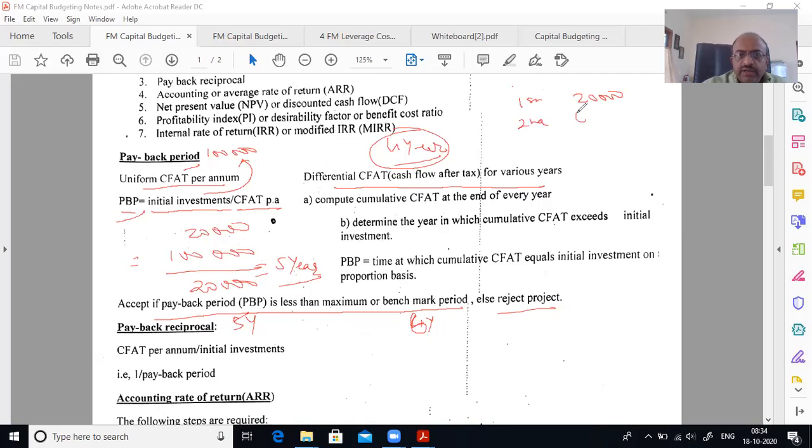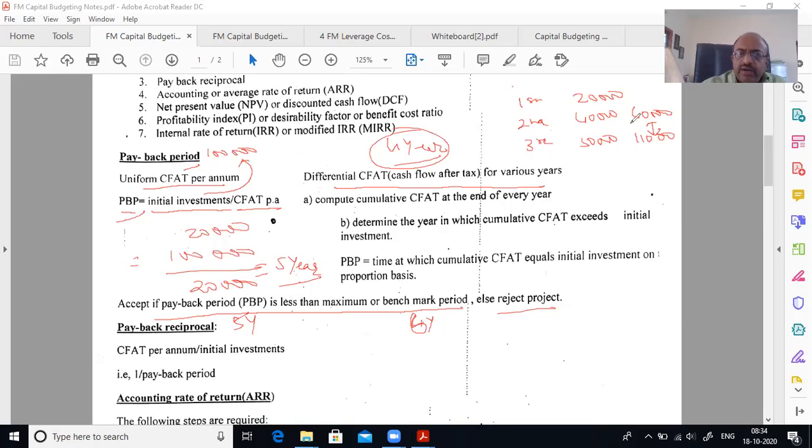Second year you get 40,000, so the cumulative is 60. Third year you get 50, so you crossed 1 lakh 10 between the second and the third year.